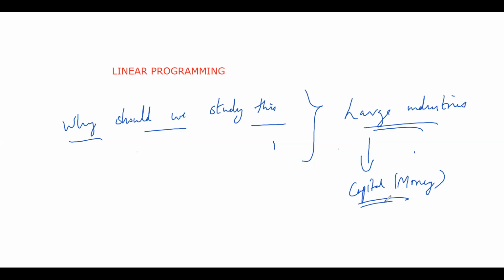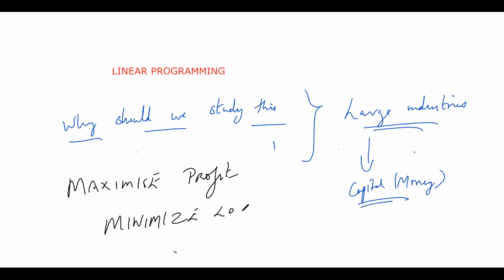So the main application of linear programming is to maximize profit and minimize loss. This is the main objective of this particular chapter. Obviously, in computer software, we will be developing software such that it solves that particular problem. Let's see where it is applied.